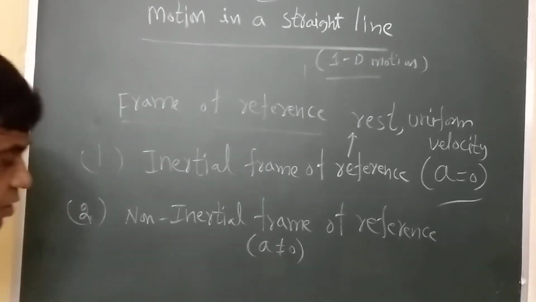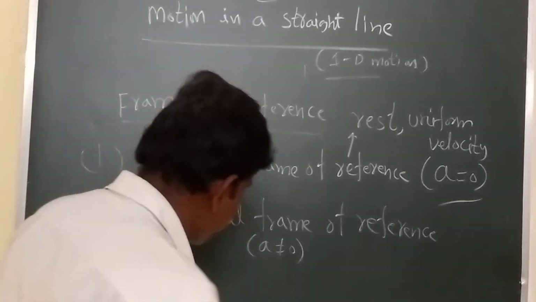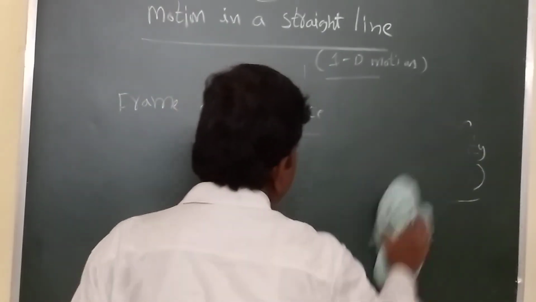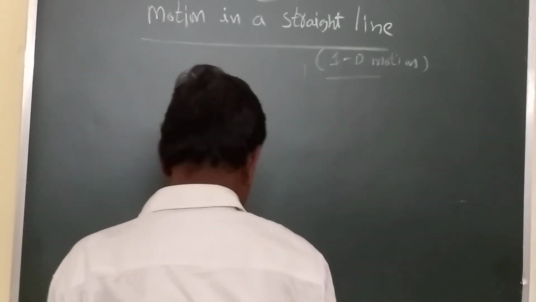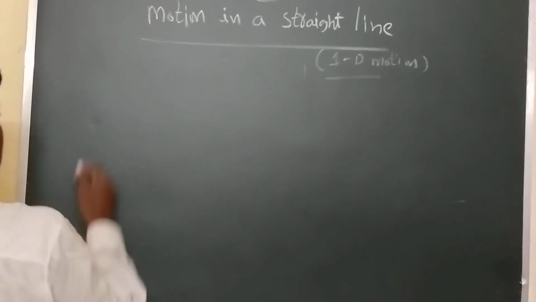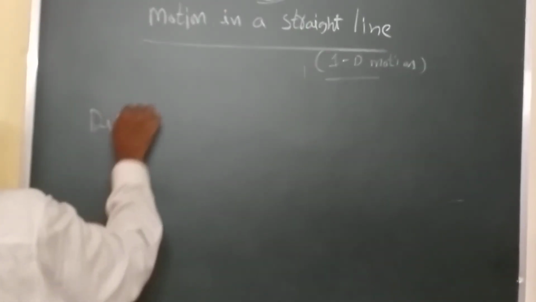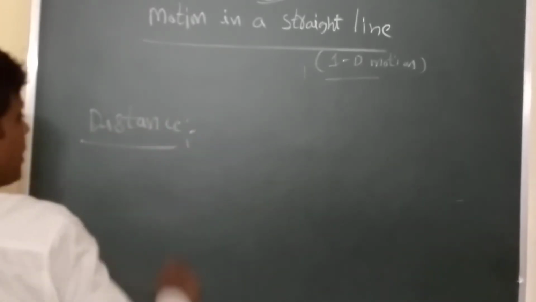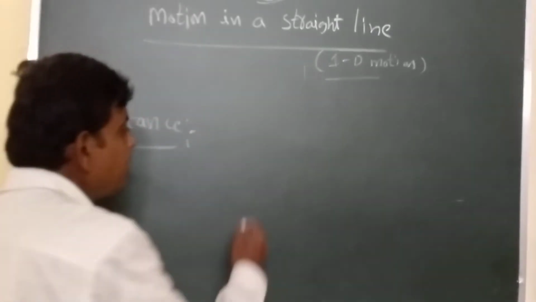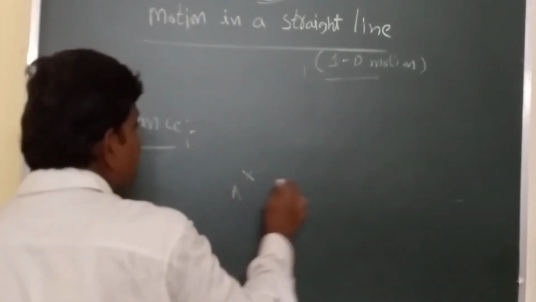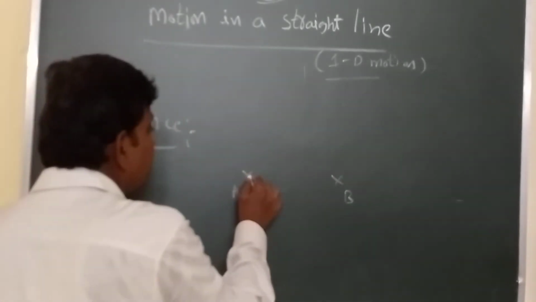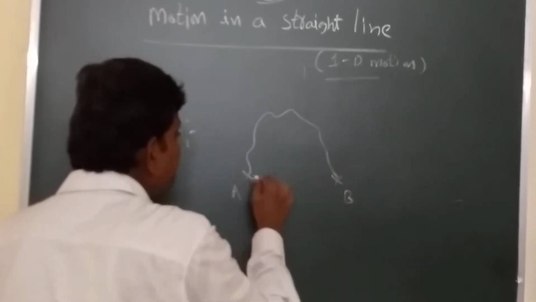Okay, next topic we are going to is distance. What is the definition of distance? For example, one particle is traveling from point A to point B along different paths.